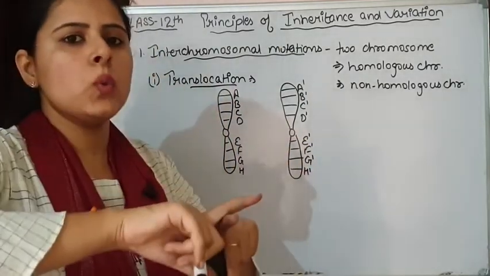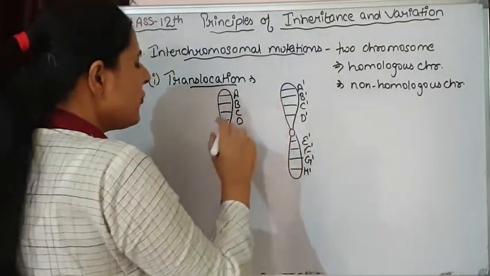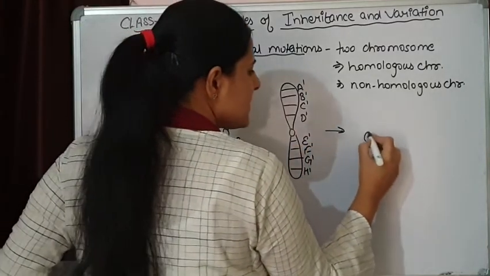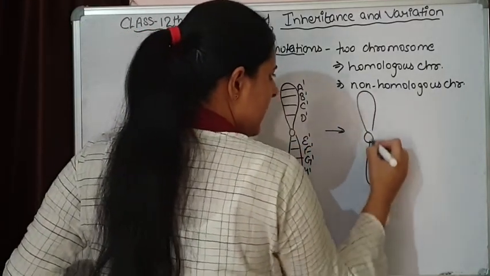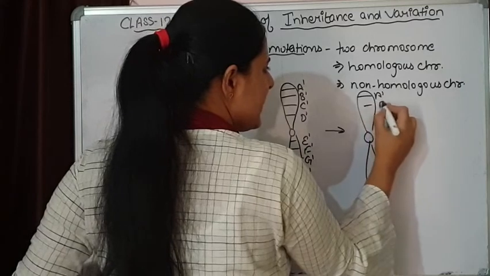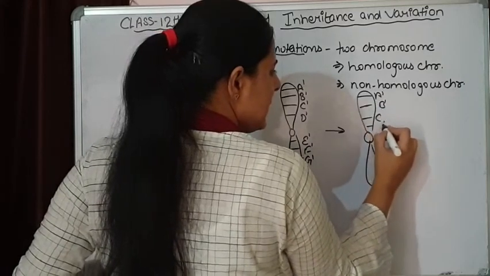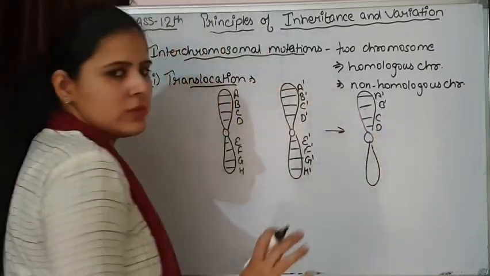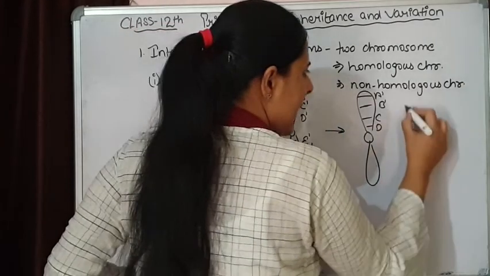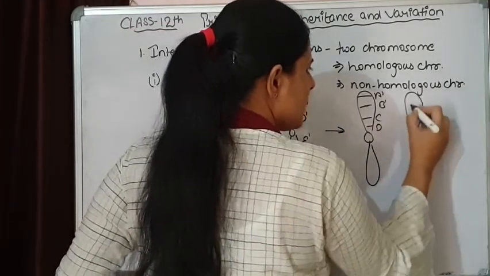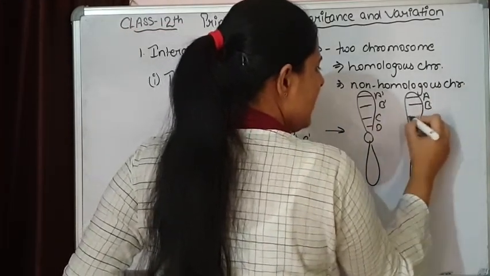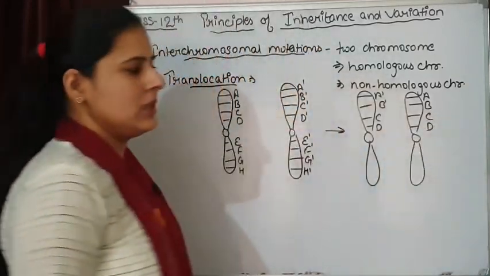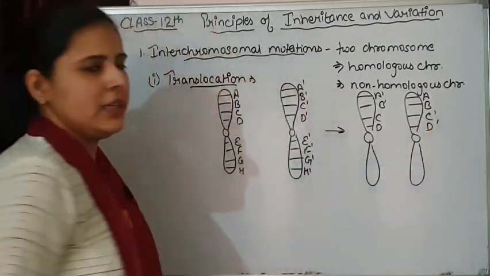There is equal transfer of segments of chromosomes and the result will be, here we are getting A dash, B dash, C, D. The rest of the genes will be same, and on this chromosome we are going to get A, B, C and D, C dash, D dash.